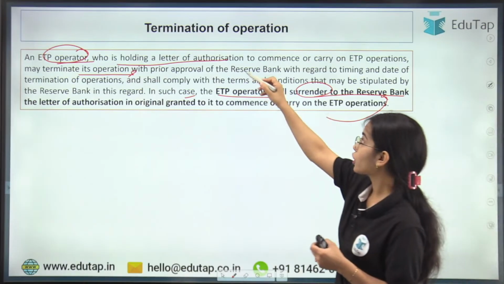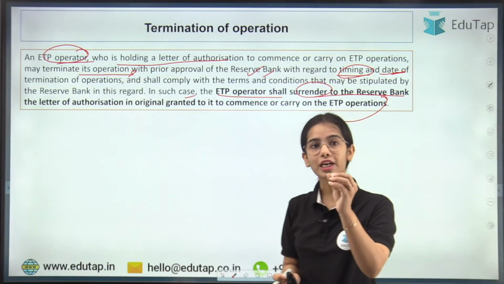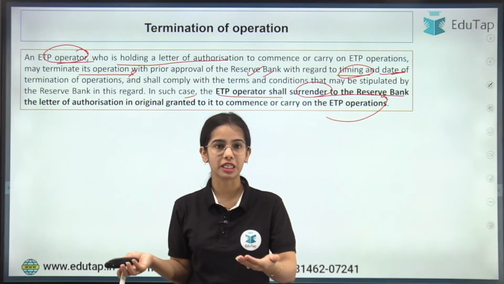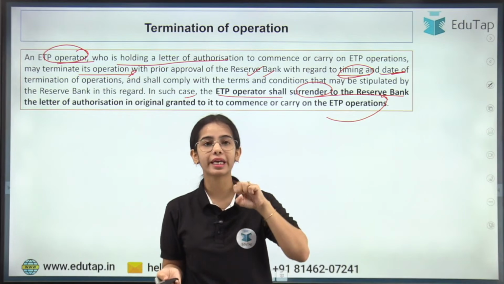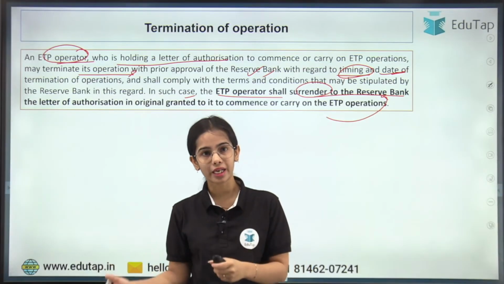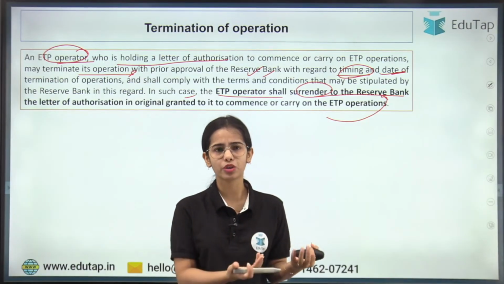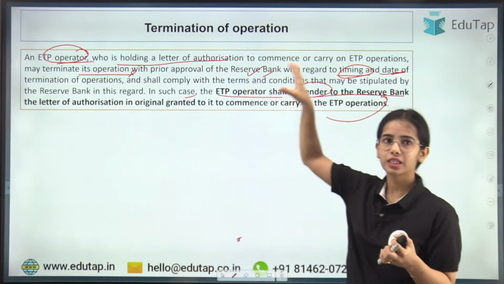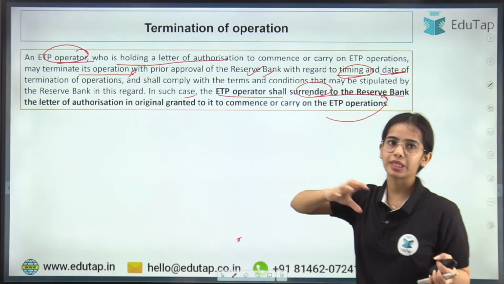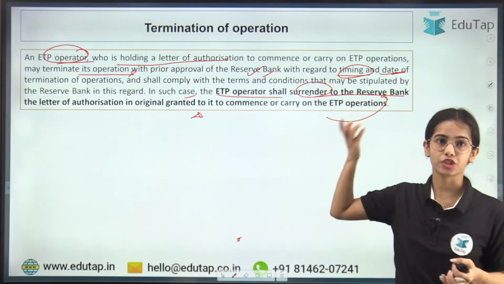Okay. So with prior approval of the Reserve Bank of India with regard to timing and the date of termination of operation. It's not like I have decided that from today I will stop working. It's not like from tomorrow I will not come to office. No, I have to serve a notice period, right? Similarly, if an ETP decides to stop its operation, it can't stop today. It will get the timeline from the RBI that, okay, you will have to work for 3 more months because there are some transactions that have happened through you. The timeline has to be taken from the Reserve Bank of India, and then the ETP can get the date on which it can close down, and it has to surrender the letter of authorization back to RBI.